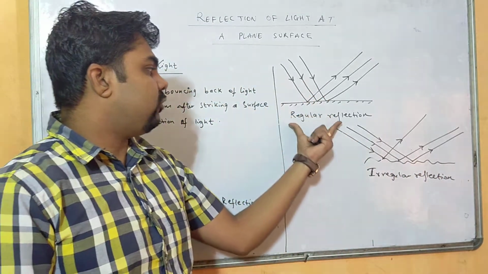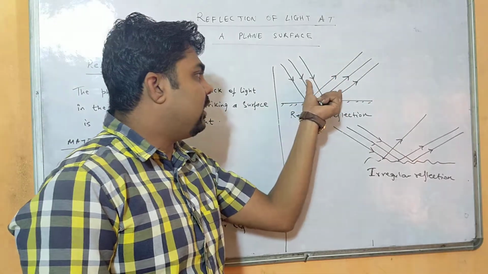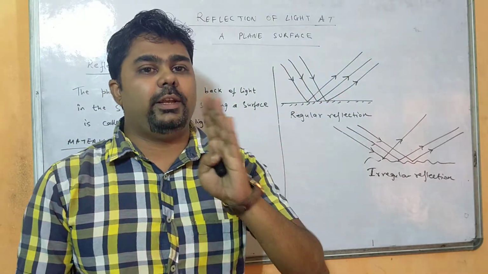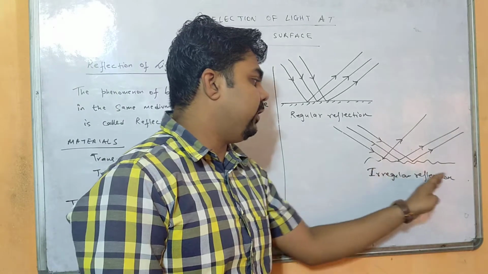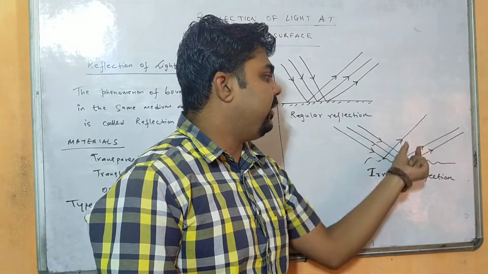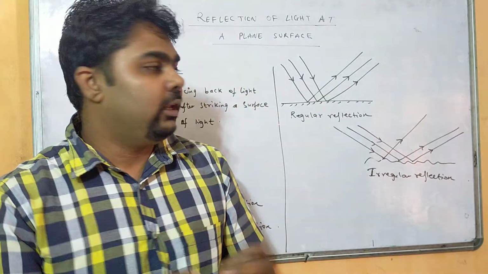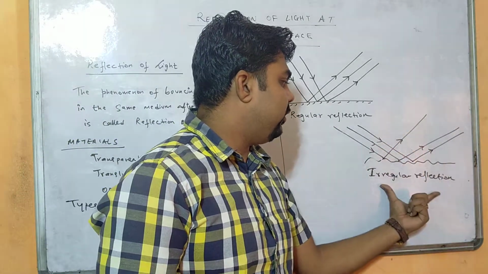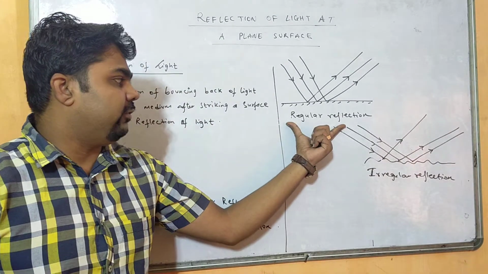The rays of light after reflection come in a specific direction, that means they are in a fixed direction. But in irregular reflection, after reflection from a rough surface, the rays of light go in different directions. So this type of reflection is called irregular reflection, and this is regular reflection.